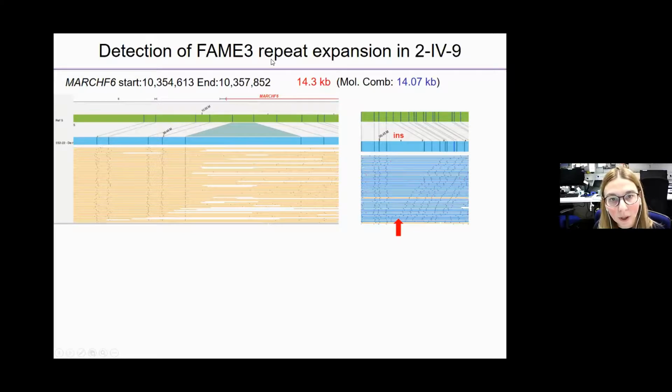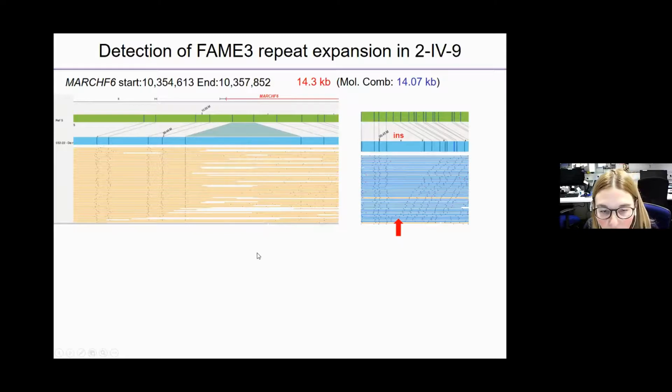Using Bionano, we could detect an expansion of 40 kb, exactly the same size that was detected by molecular combing. And when the molecules are sorted according to their size, you can see that they are all different. So the somatic mosaicism is really huge, as we previously saw with molecular combing.